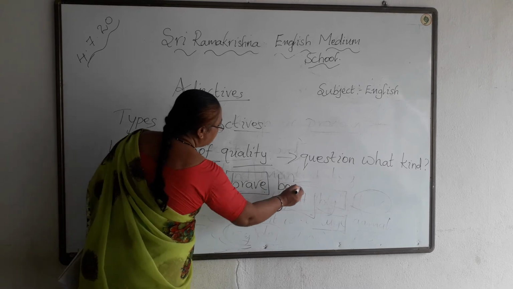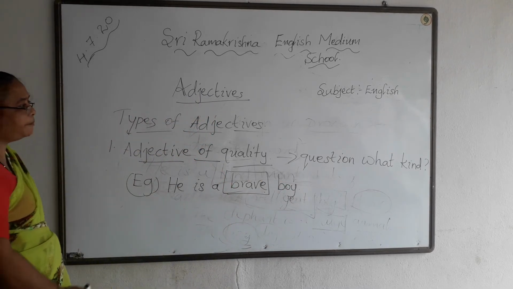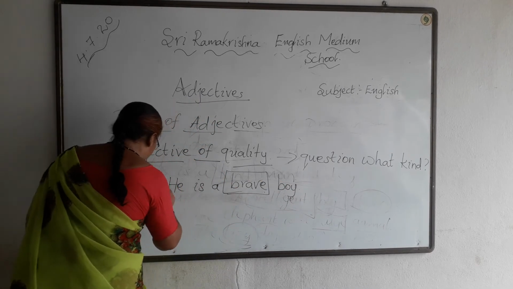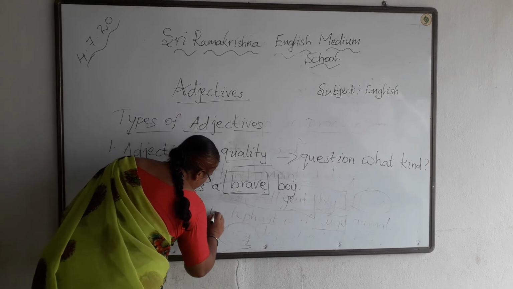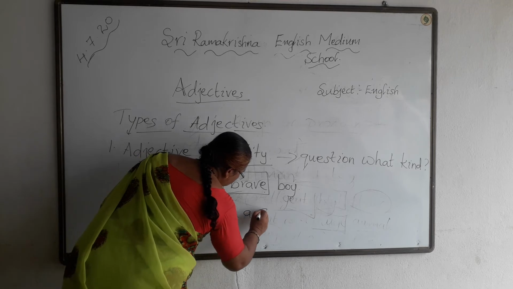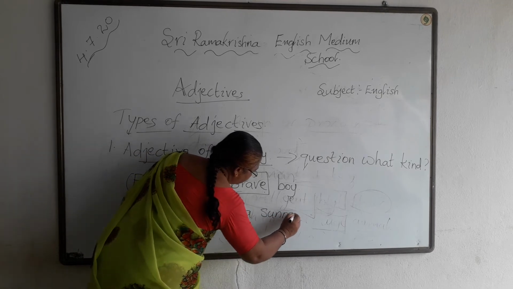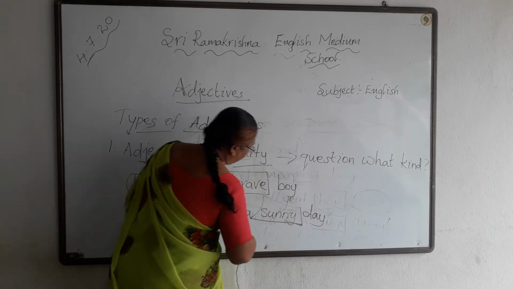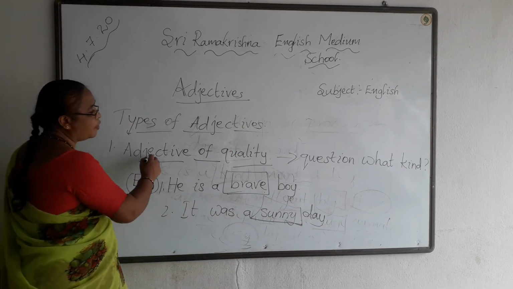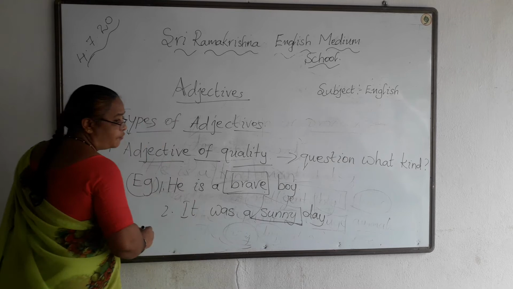He is a brave boy. So here, brave is the adjective of quality. Next example, it was a sunny day. What type of a day? It was a sunny day. So sunny is the adjective of quality.